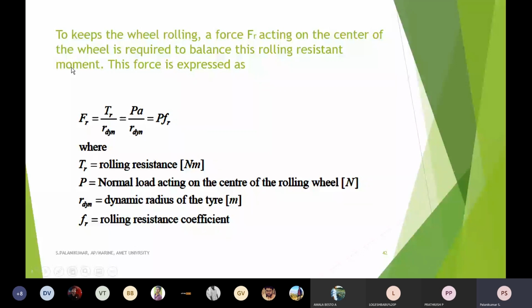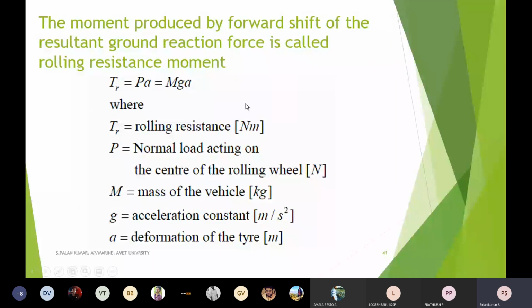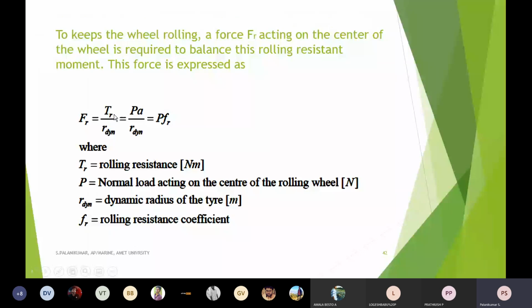Fr is nothing but TR, which we already calculated, divided by the dynamic radius of the tire. To keep the wheel rolling, the force required at the center of the wheel, Fr, is the rolling resistance moment TR divided by the dynamic radius of the tire in meters.